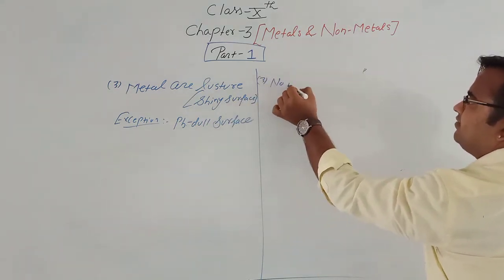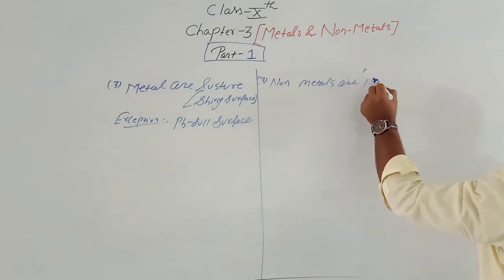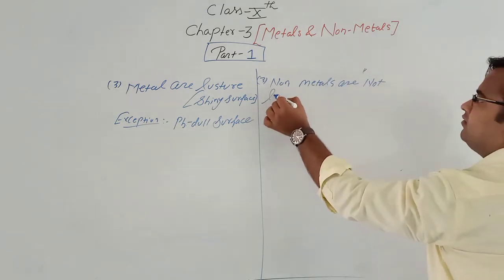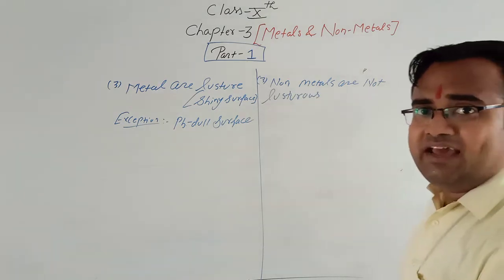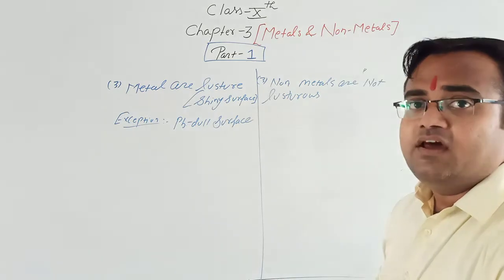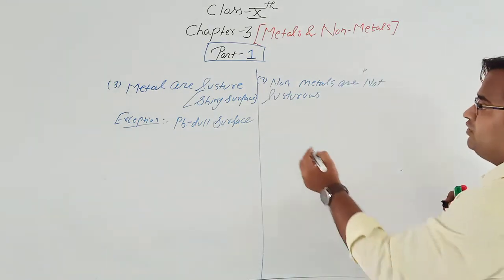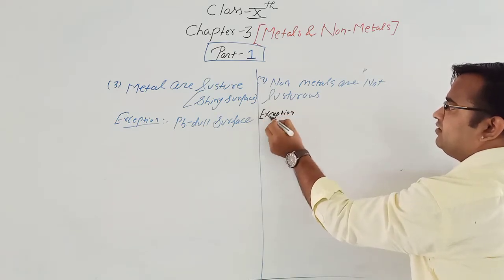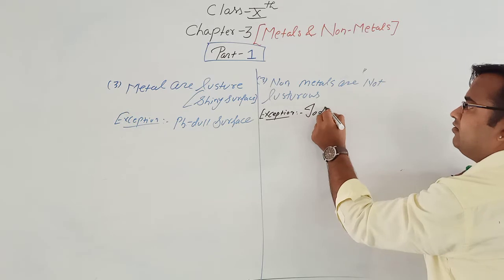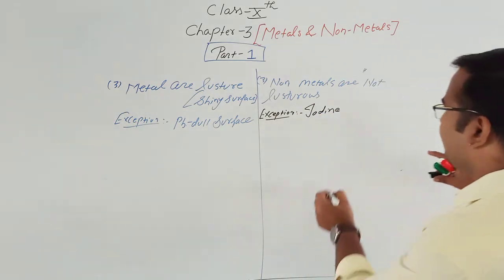Now non-metals are not lustrous. Non-metals do not have the property of luster, that is, non-metals generally do not have a shiny surface, but there is an exception in non-metals. And what is the exception? Iodine. Iodine is a non-metal, but it has a shiny surface.